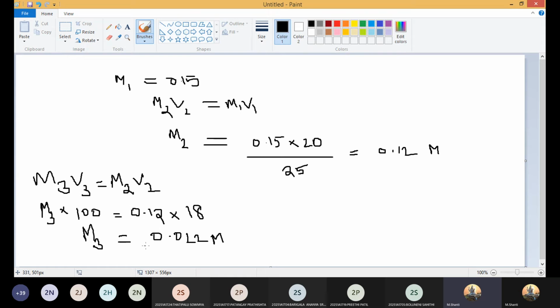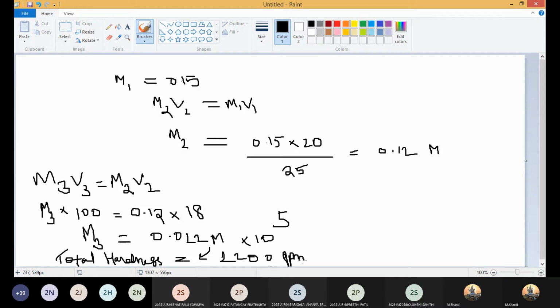Now, when you multiply this with 10 power 5, you get total hardness, right? So total hardness, 2200. Total hardness is equal to this into M3 into 10 power 5. So this comes out to be 2200. What are its units? ppm. Now this is the total. Okay, we have not yet completed the problem.